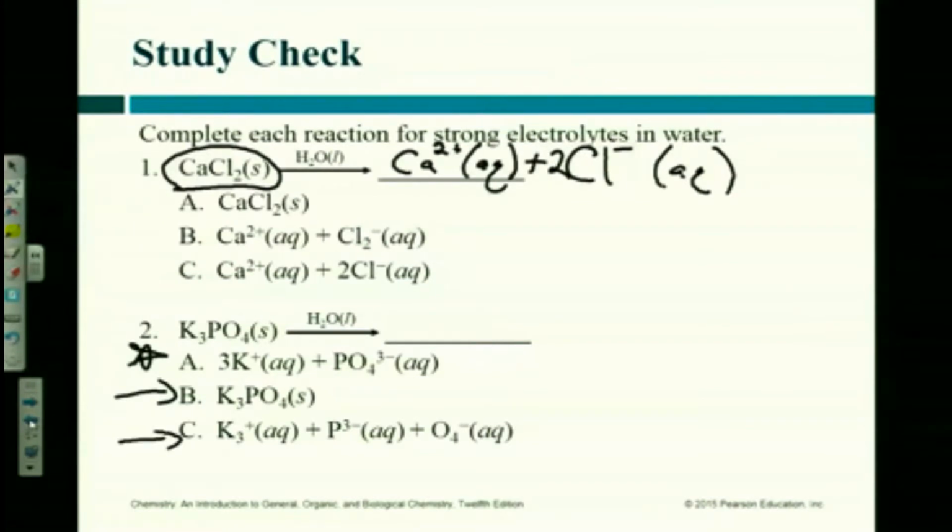Because it's a polyatomic ion and you're a home wrecker. Look at what you did. You took these 4 children away from their poor mama. Why you want to do that? Don't break apart polyatomic ions. I didn't ask you to know what that is, but you got to start to recognize these guys as polyatomic ions, right?